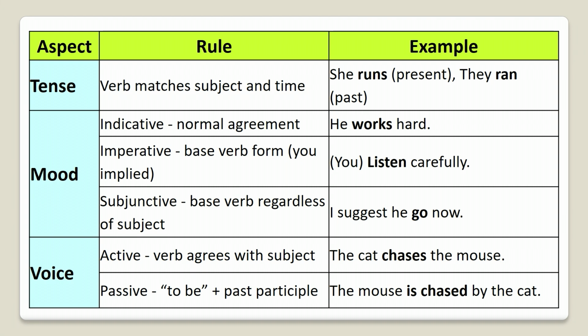So these are the basic examples, and I hope that with this discussion you could learn the different aspects like the tense, the mood and the voice, how they can be utilized in grammar, and how you can make your communication stronger by understanding the different rules and regulations of grammar. Grammar is very important in communication skills.